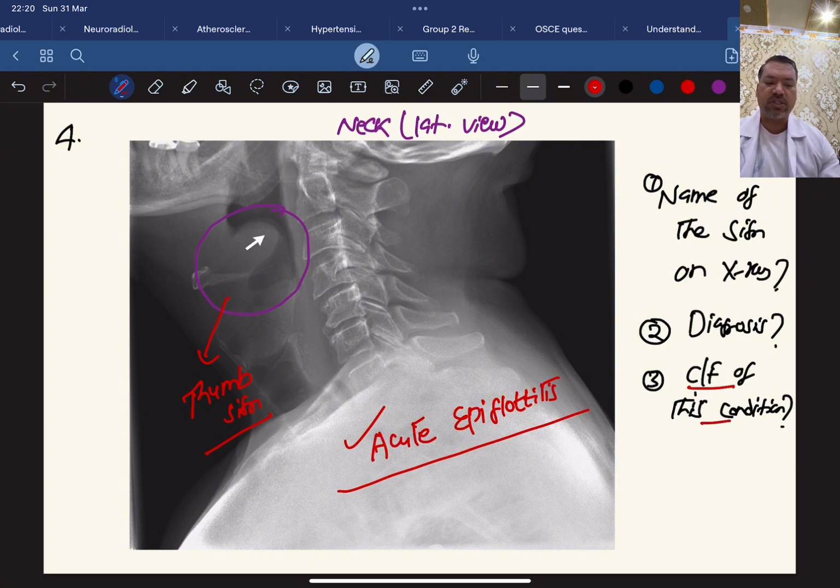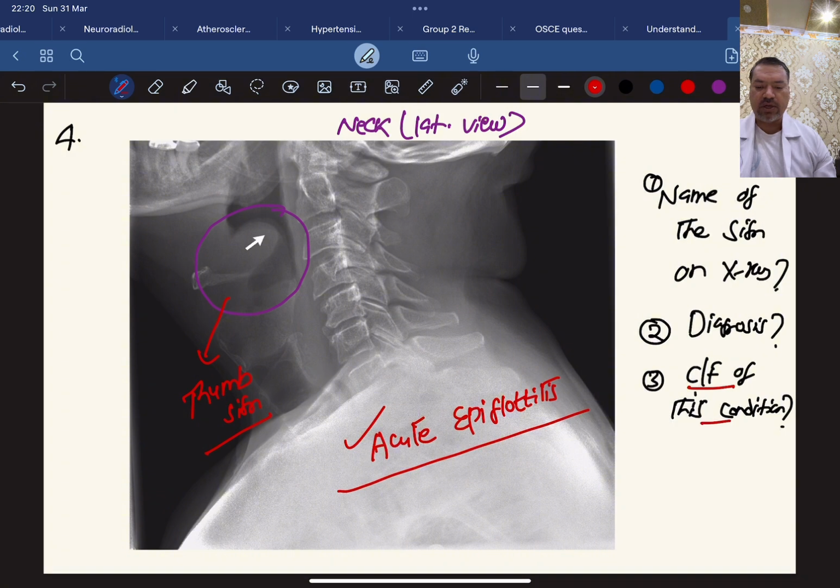There may be death of the child if resuscitation equipment is not ready. If you are not familiar with the resuscitation equipment, then you should call your senior, maybe an anesthesiologist or a senior pediatrician, whoever is available, and then examine the child nicely.